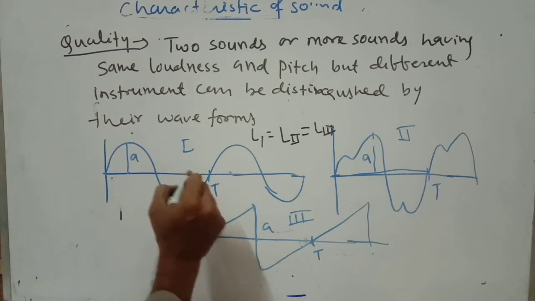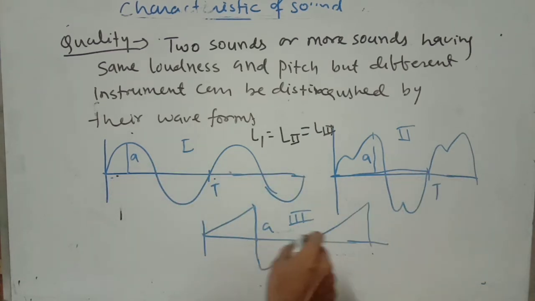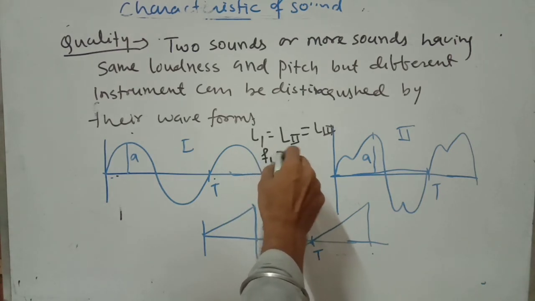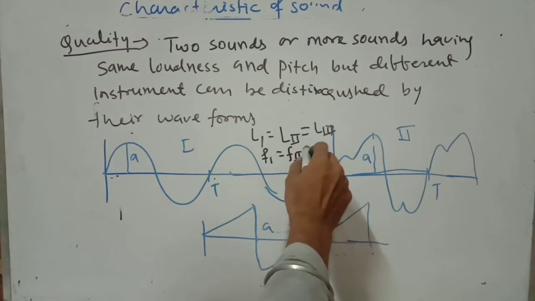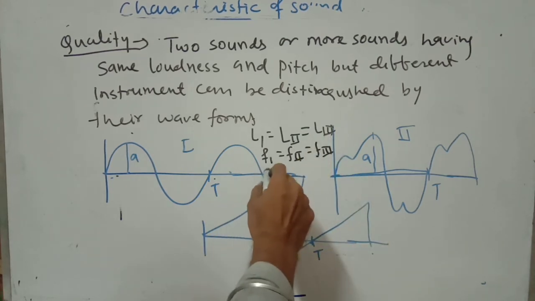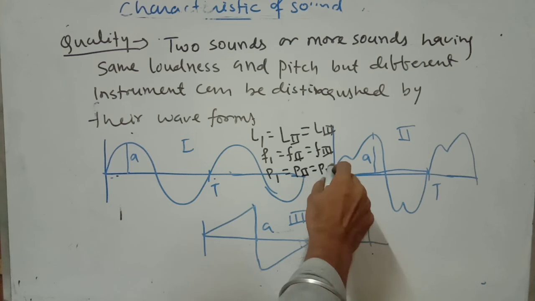Now the time period is the same, so here also the time period is the same, here also the time period is the same. So you can say the frequency of the first sound wave is equal to the frequency of the second sound wave, equal to the frequency of the third sound wave. So that means you can say the pitch of the first wave is equal to the pitch of the second wave, equal to the pitch of the third wave.